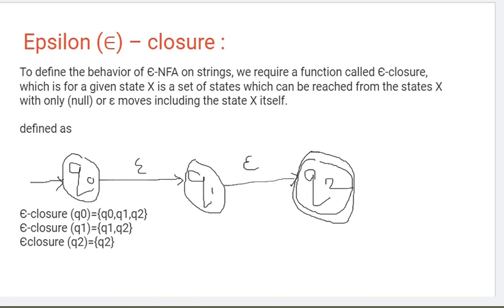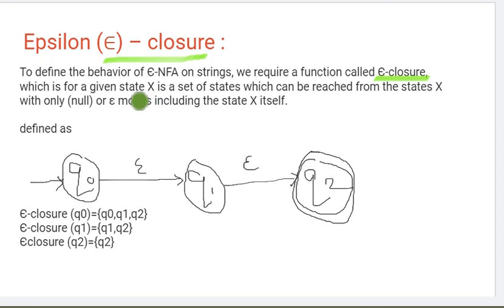But conversion is always possible. NFA with epsilon, NFA to DFA, every conversion is possible. We can convert, so practically a DFA is always possible. So conversion is something one needs to do many times. When you are converting an NFA with epsilon, there comes the epsilon closure. To define the behavior of an epsilon NFA on a string, we require the function of epsilon closure, which